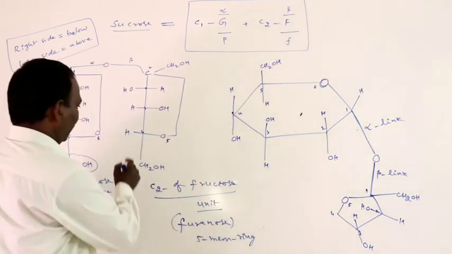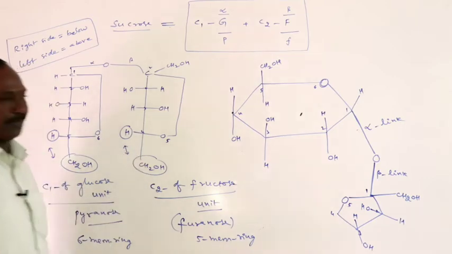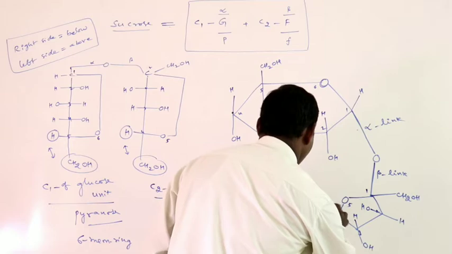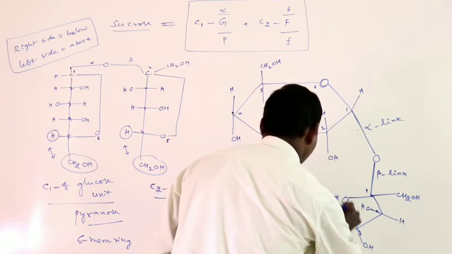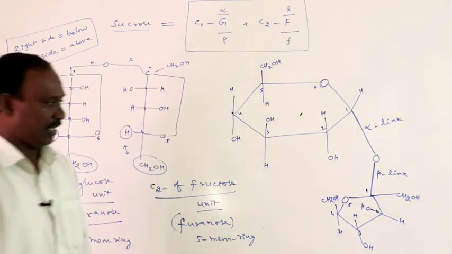At the fourth carbon, both are exchanged, reversed to each other. So here it is CH2OH and hydrogen.